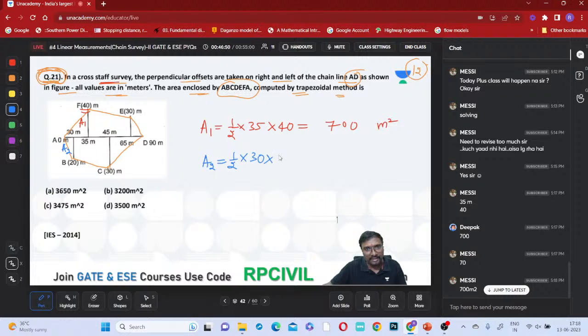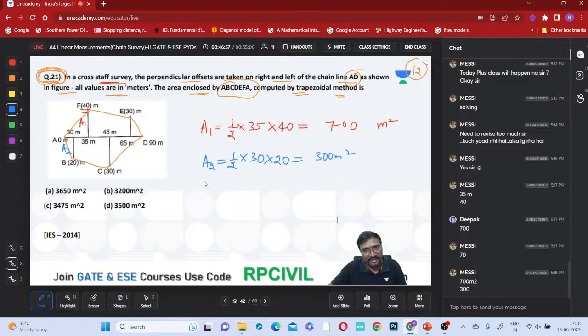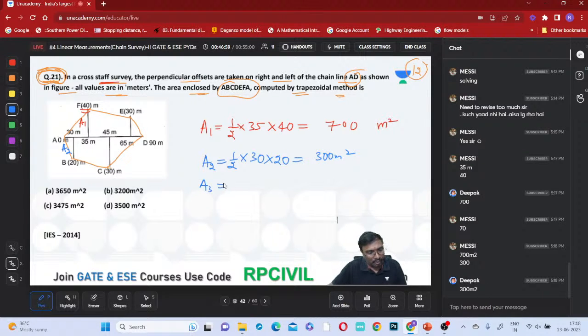And this height, which one? This height is 20 meters, right? So A2 is 300 meters square, that is the area. Yes, absolutely right.